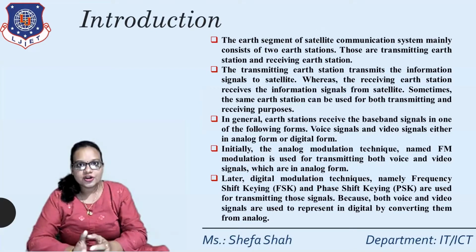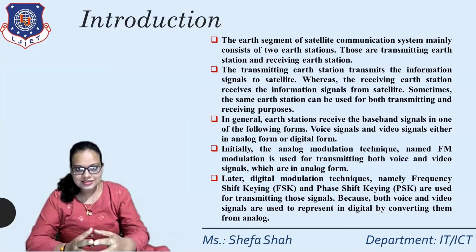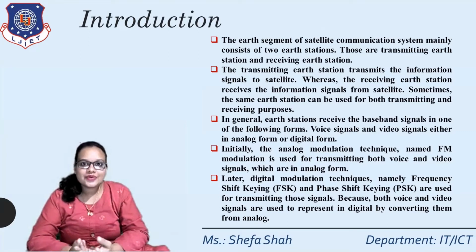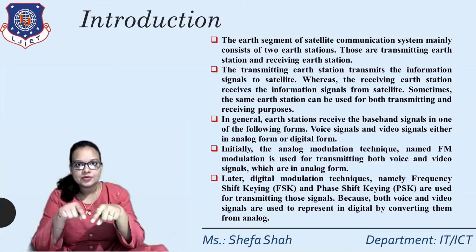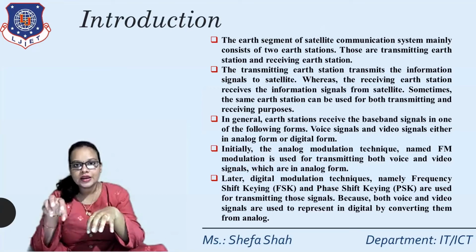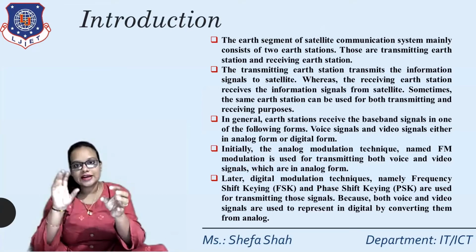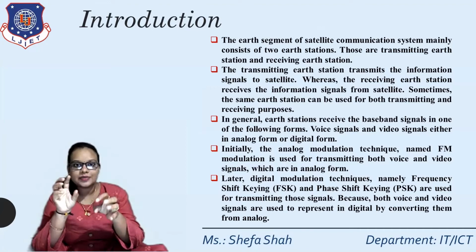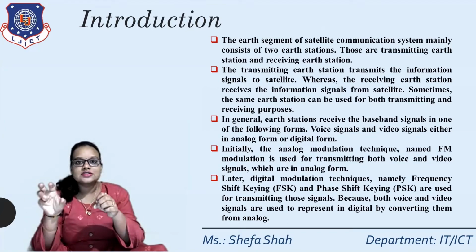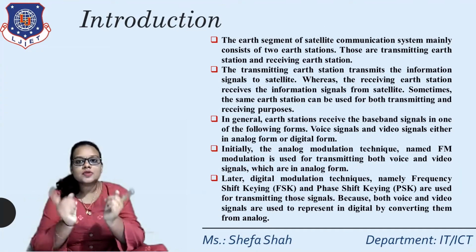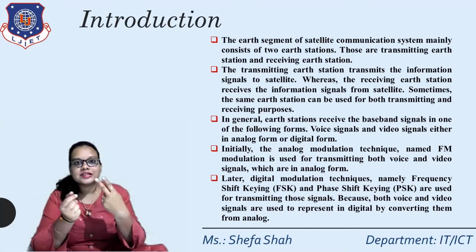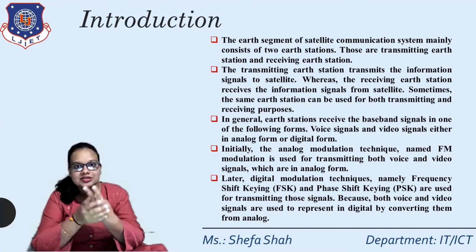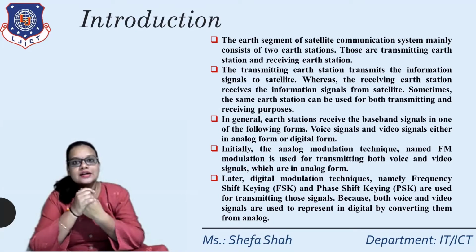The Earth segment of a satellite communication system mainly consists of two kinds of Earth stations: transmitting Earth stations and receiving Earth stations. As we have discussed, the whole satellite communication involves three elements. First, the transmitting Earth station. Second, the repeater in between, which is nothing but our satellite. And third, the receiving Earth station. So the Earth segment consists of two components, the transmitting Earth station as well as the receiving Earth station.